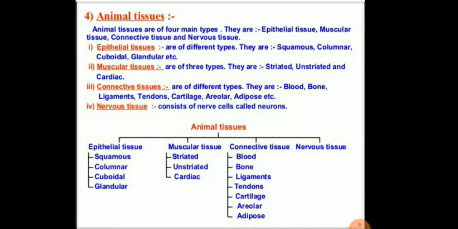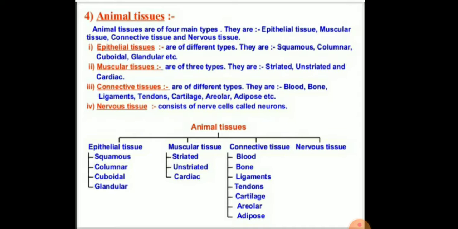So children, in our previous class, we discussed the plant tissues of chapter 6, Tissues. Today we are going to recapitulate the topic animal tissues. The tissues, or we can say the group of cells which have similar function, similar structure and origin, are called tissues, and those present in the animal's body are called animal tissues.